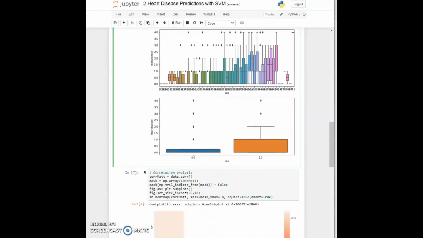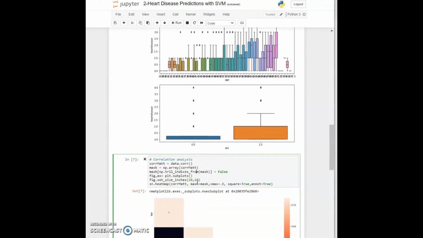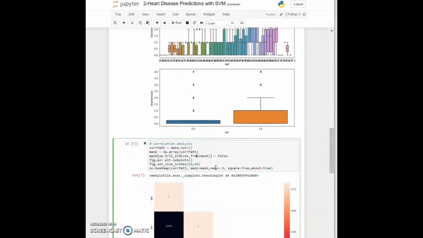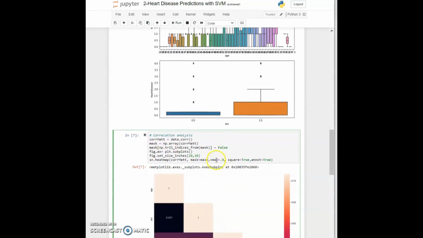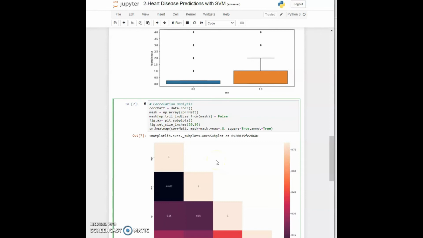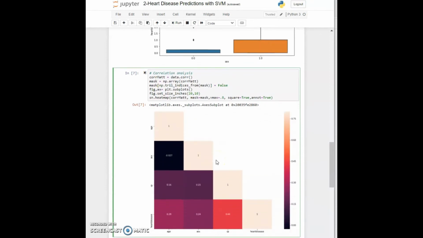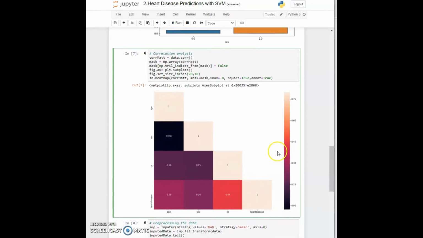So now in cell 7, let's do a correlation analysis, and maybe we can detect if there are any features that we need to remove. So here is the code, and this is the standard code we will be using for the correlation heat map. So a note here that heart disease is not affected by these features too much, so we don't have to remove any of the variables.